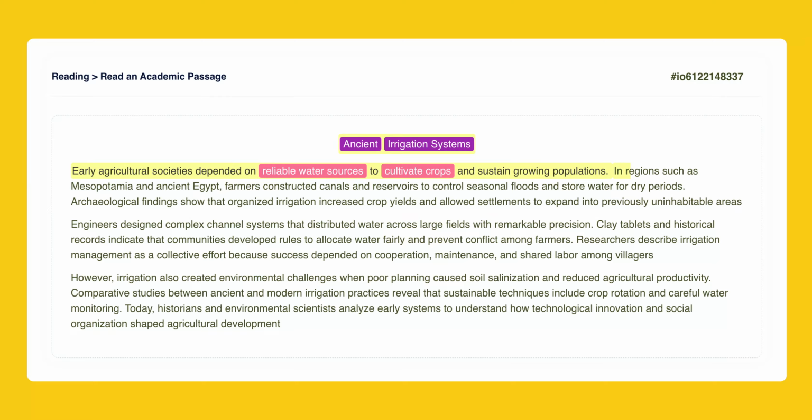In regions such as Mesopotamia and ancient Egypt, farmers constructed canals and reservoirs to control seasonal floods and store water for dry periods. Here, the author gives us specific examples and reasons. Notice the phrase, constructed canals and reservoirs. These are the specific structures the farmers built. Why did they build them? The text explicitly says they wanted to control seasonal floods and store water. This cause and effect detail is very likely to appear in a question, so keep it in mind.